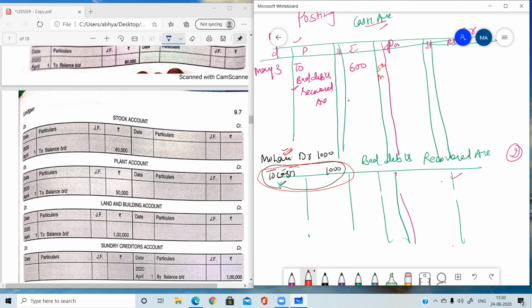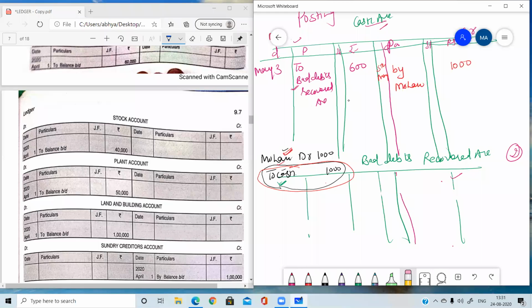Suppose it is May 5. And again, all the posting will be done in chronological order. Chronological order means the order in which the journal is prepared, date wise in sequence. You cannot post later entries first. In whatever order you have prepared the journal, in the same order you need to post the entries in the ledger. So 5th May, cash account credit, and the opposite account is Mohan. So we write by Mohan, and the amount is suppose 1000.